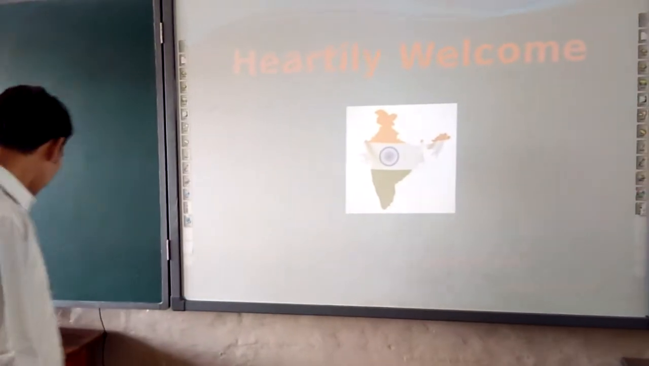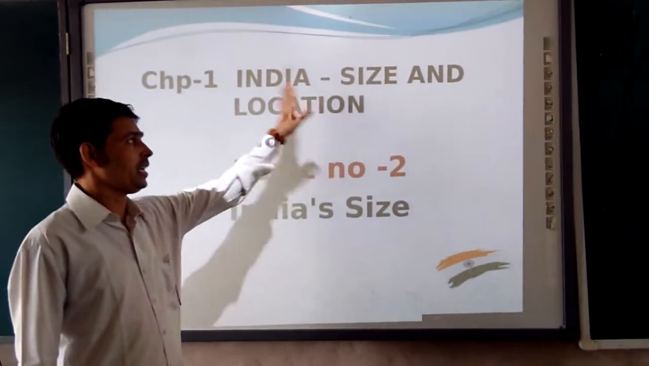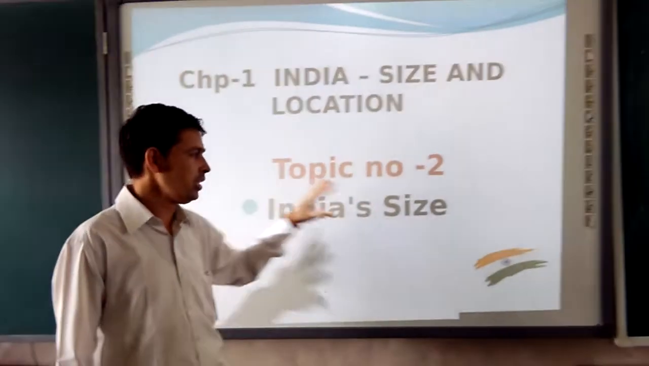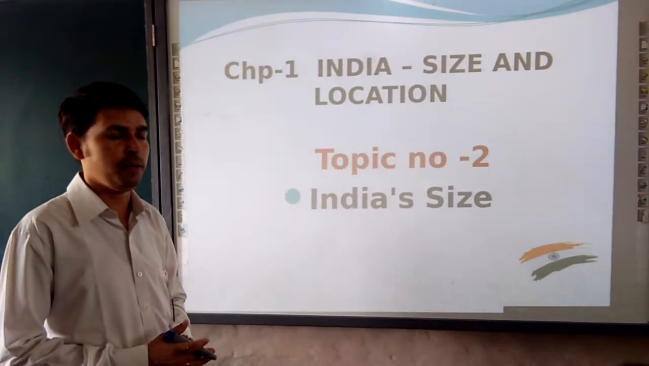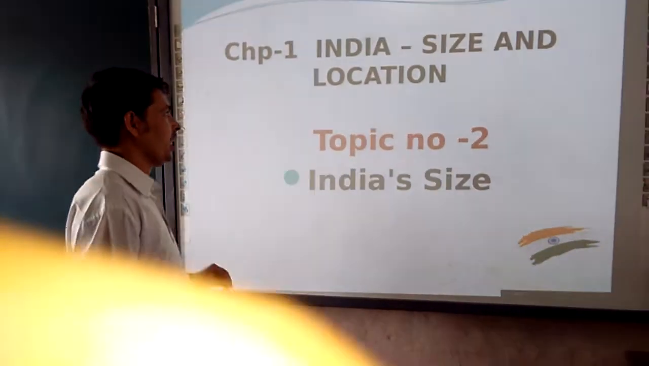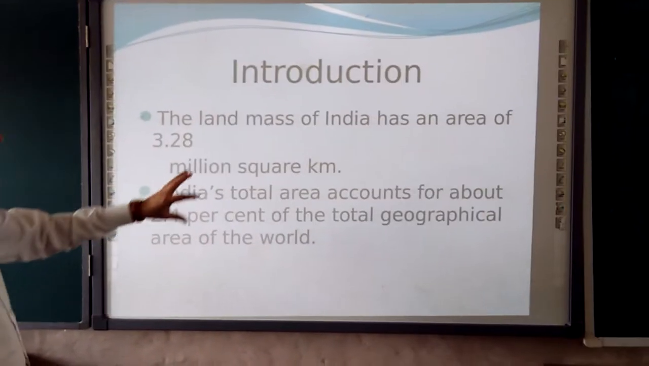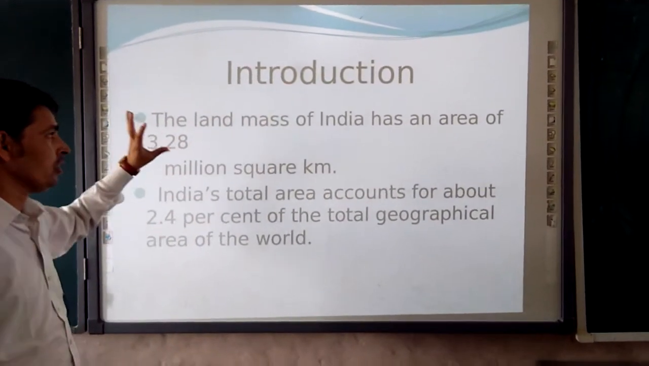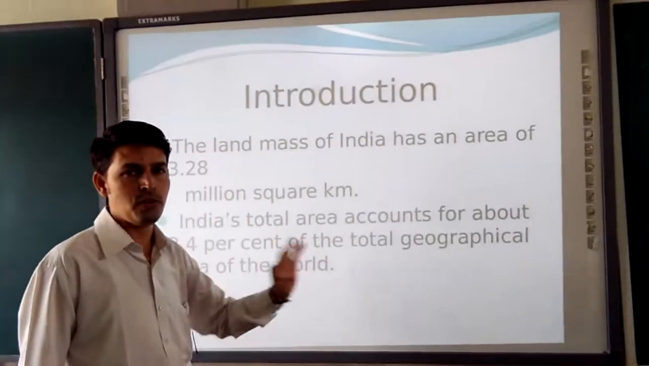In the second presentation, we are going to talk and discuss about the chapter India size and location. The second point, India's size. What is the size of India in the world? We are going to understand about that. So point number one arises here. What is the total landmass of the world and what is the total landmass of India? So here with the facts and figures in this slide we are going to understand that.